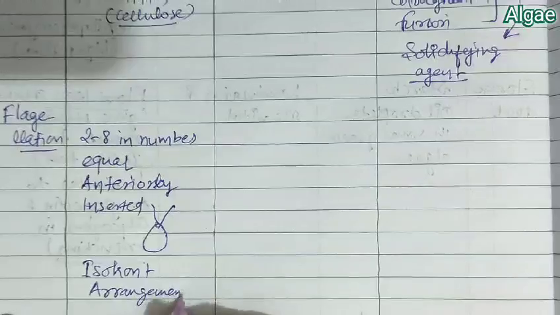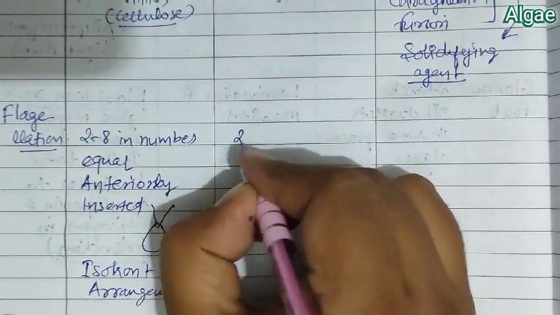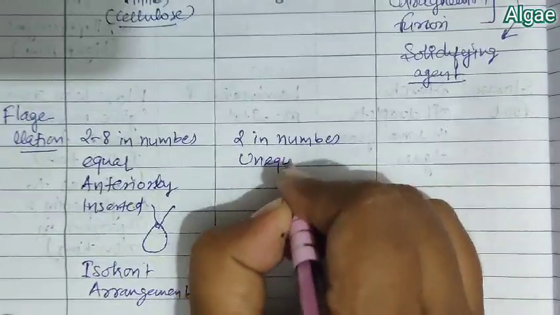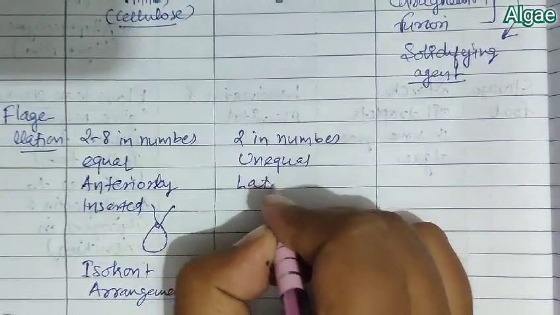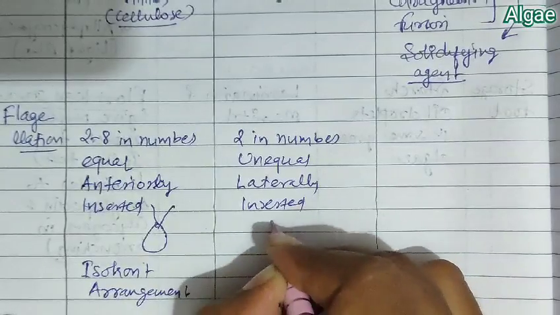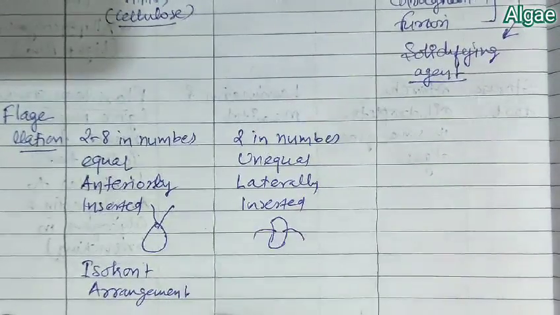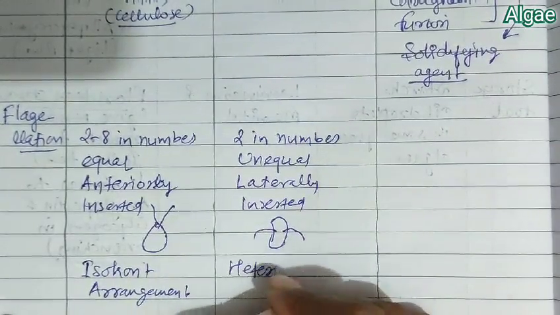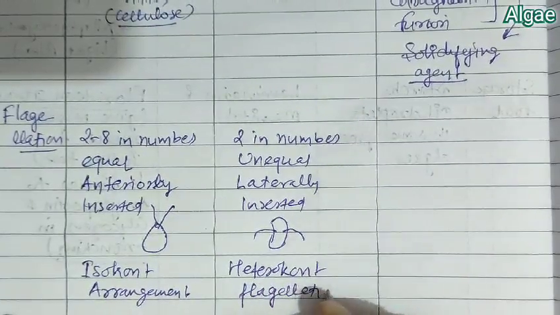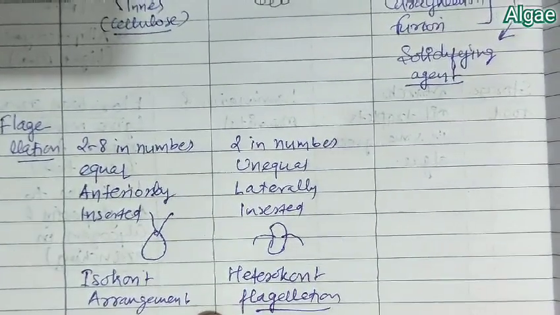Next character which we compare is flagellation. When we talk about flagellation or arrangement of flagella in case of green algae, they have 2 to 8 flagella, that is 2 to 8 in number.